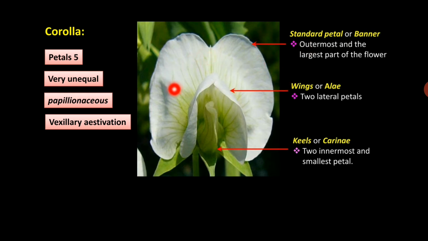The largest petal is called the standard petal or banner or vexillum, which is the outermost and the largest of all. Then 2 lateral petals are there, called wings or ali, and 2 united keels or carina are present, which are innermost and smallest. So this is the papilionaceous corolla. It is having vexillary type of estivation, in which the standard or vexillum covers the wings, and the wings in turn cover the keels. This is vexillary type of estivation.